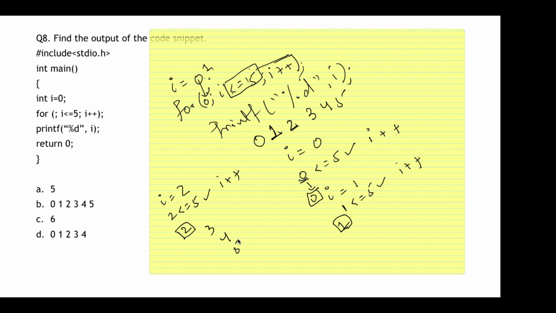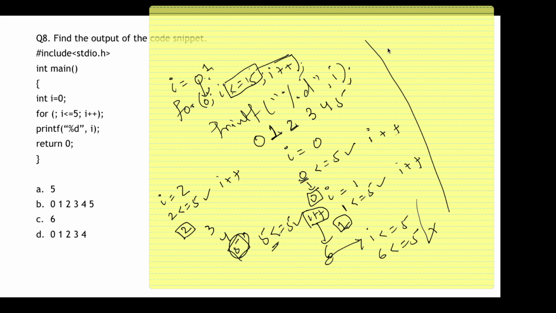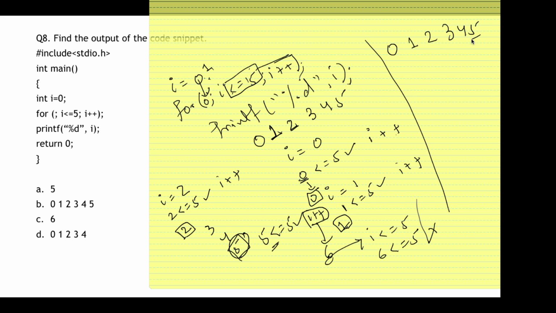Okay, when it comes to 5, it will check that i <= 5. It's true, so it will print i, which is 5. After this step the i value has been incremented to 6. When it goes back and checks i <= 5, 6 <= 5 is wrong, so the loop will terminate. So as of now, the output is something like 0, 1, 2, 3, 4 and 5. But this is a wrong answer.